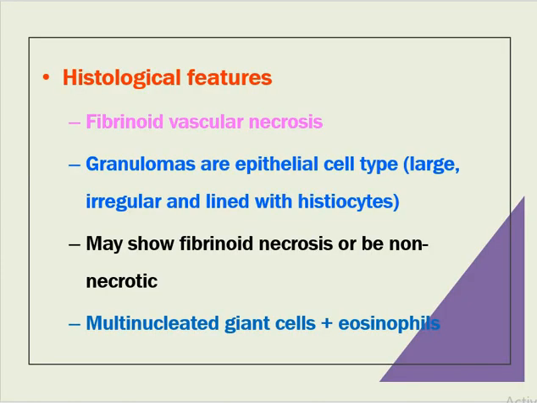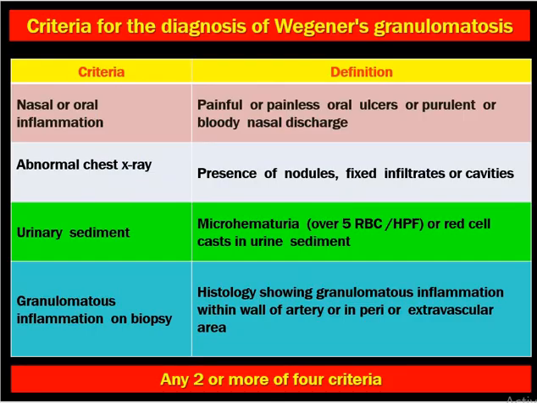What are the histological features? They are fibrinoid vascular necrosis. Granulomas are epithelioid type and they are large, irregular and lined with histiocytes. They may show fibrinoid necrosis or be non-necrotic. And we can see multinucleated giant cells and eosinophils as a part of granuloma. What are different criteria for diagnosis of Wegener's granulomatosis?